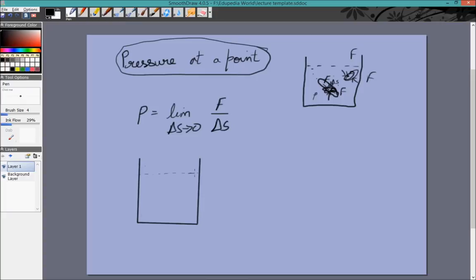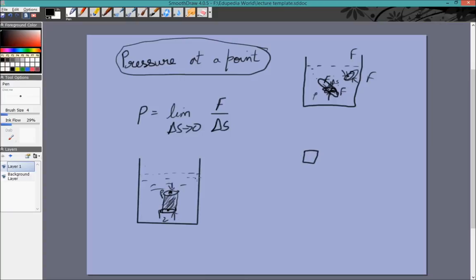So let's say we have some liquid and we take 2 points, P1 and P2. And we want to find the pressure difference between these 2 points. So what I can do is I can make some cylindrical volume and I can consider these two surfaces. If I consider this particular mass of water and I draw the free body diagram of that mass, it will be like this.